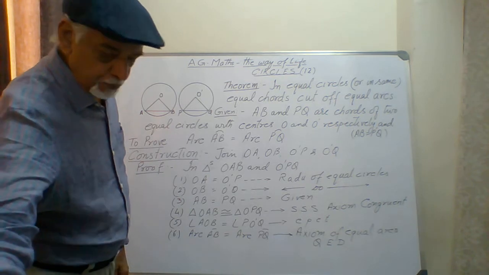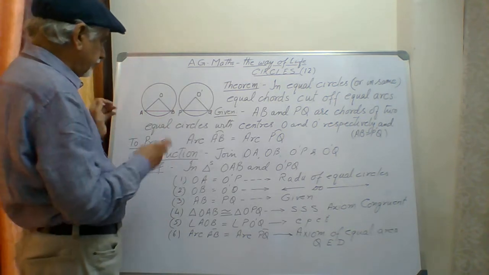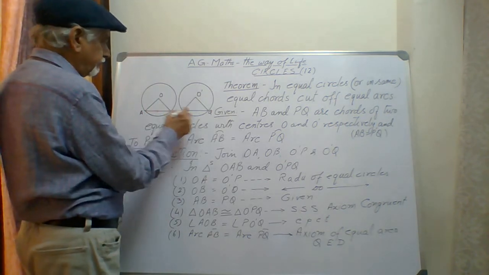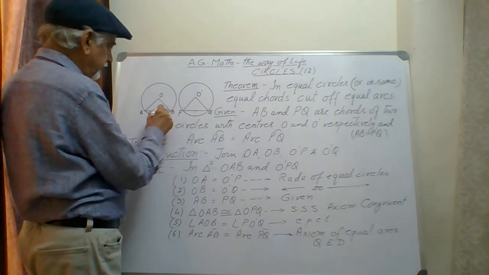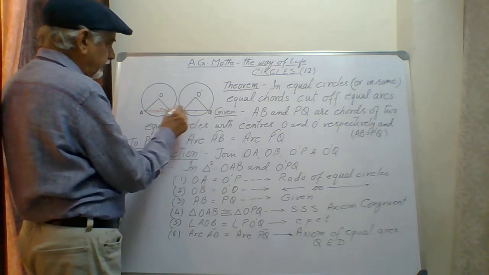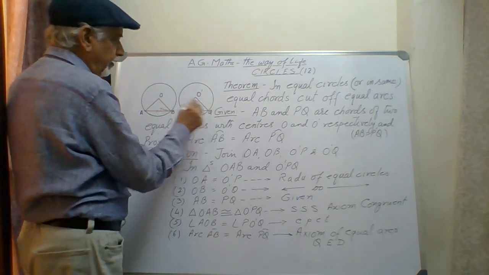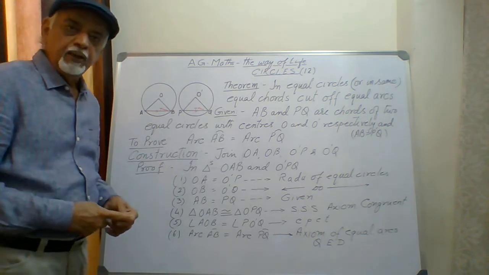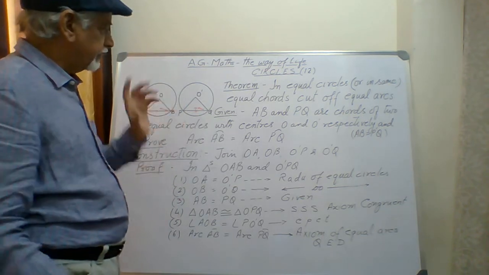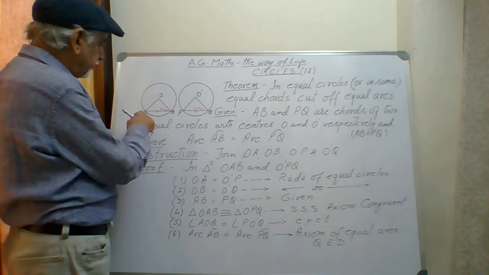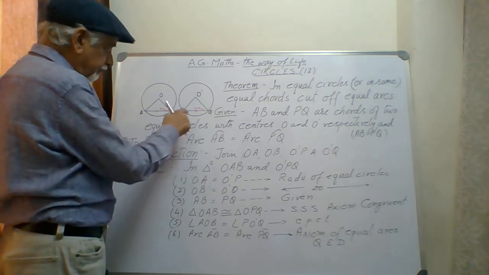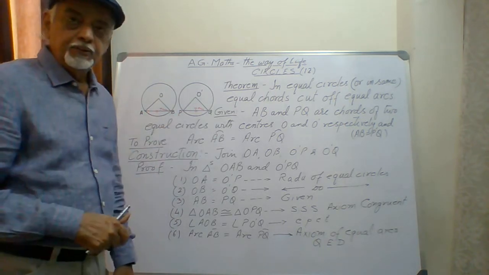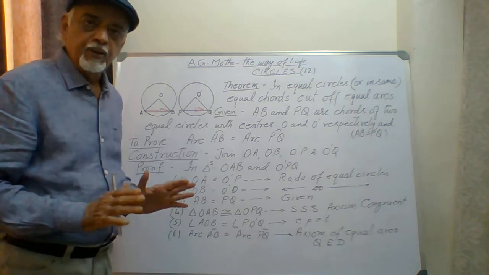I have drawn two chords of equal length. Suppose this is a length of 5 centimeter and 5 centimeter, or 7 centimeter and 7 centimeter. Then the arc part which they are intersecting should also be equal. That is what is required to be proved.